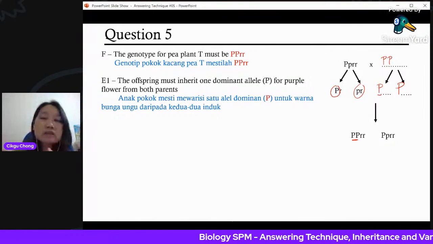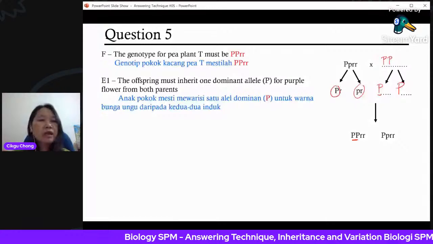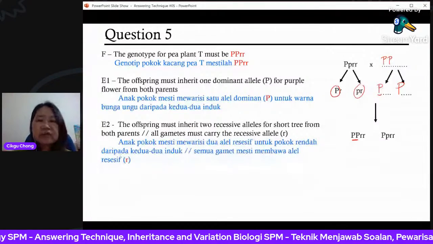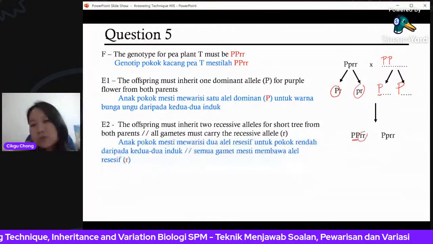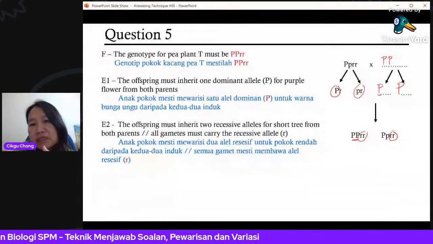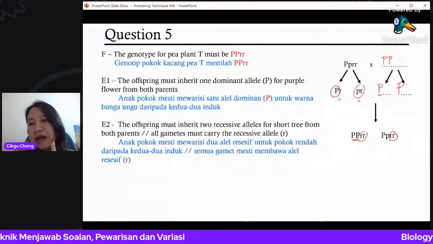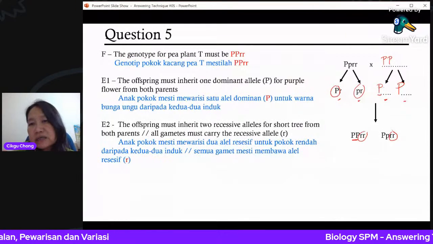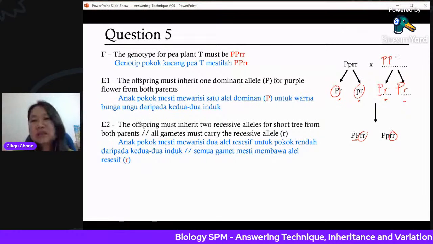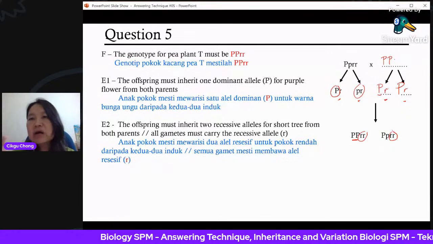Now look at the small r block. The offspring must inherit 2 recessive alleles for short tree from both parents. So you know that it's small r here. If small r here, the r must come from this father and also from this mother. So this one must be a small r, and then you go and join backwards. The other parent must be small r.